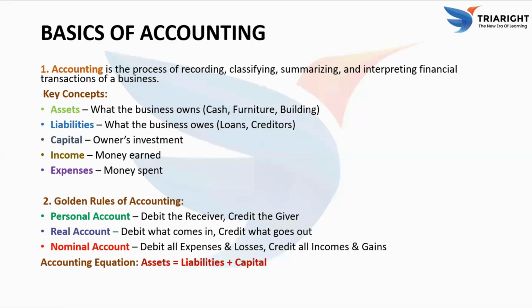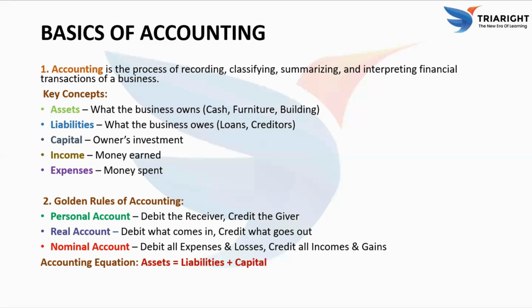First, personal account. Debit the receiver, credit the giver. This applies to individuals or organizations. Second, real account. Debit what comes in, credit what goes out. This applies to physical or tangible assets. And lastly, nominal account. Debit all expenses and losses, credit all incomes and gains. This relates to income and expenses.